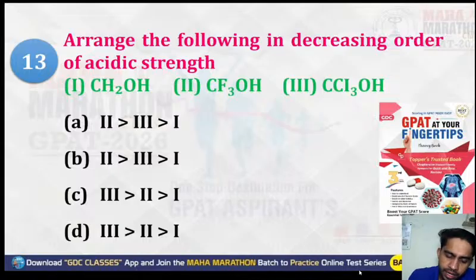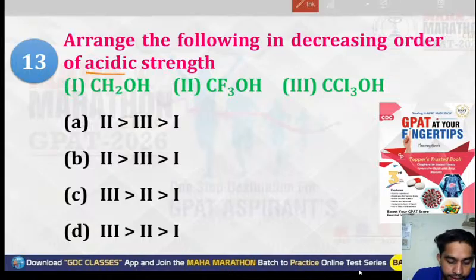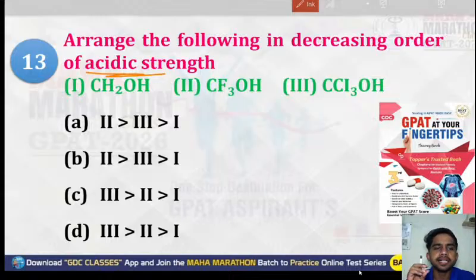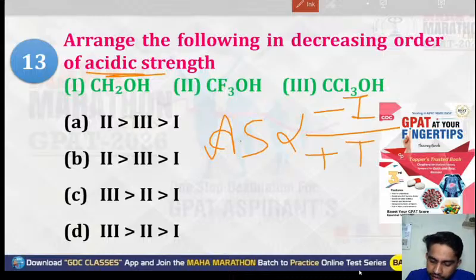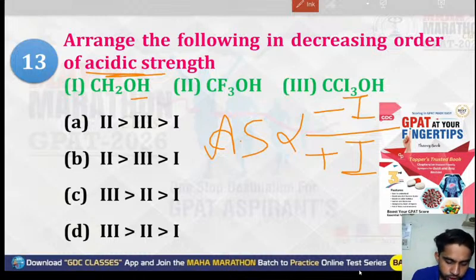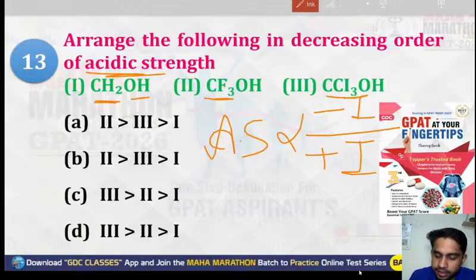Next question. Arrange the following in decreasing order of their acidic strength. For acidity, what we have understood is that acidic strength is directly proportional to the minus I group and inversely proportional to the plus I group. So just understand which group is minus I and which is plus I, and you will be able to answer this. Here CH2OH, here a CH2 group is attached, here fluorine is attached, here chlorine is attached.